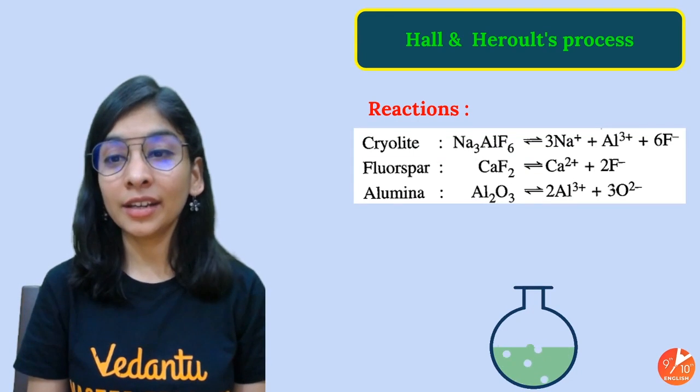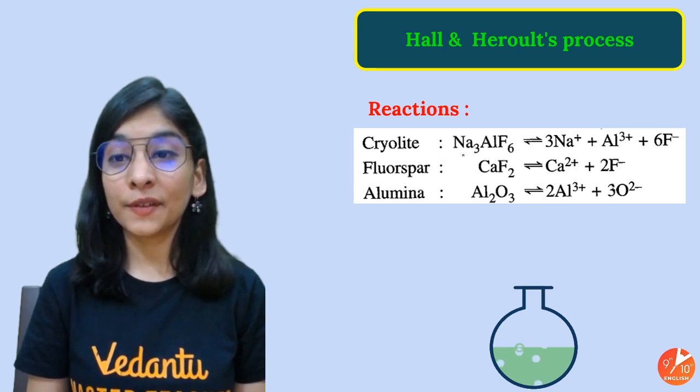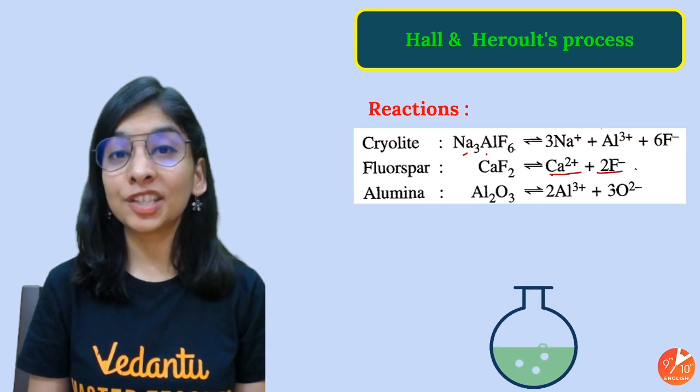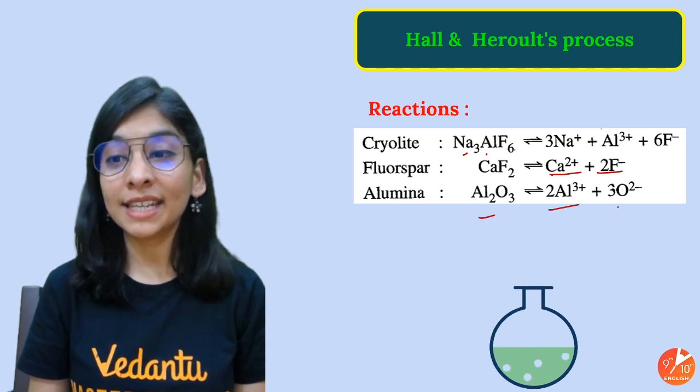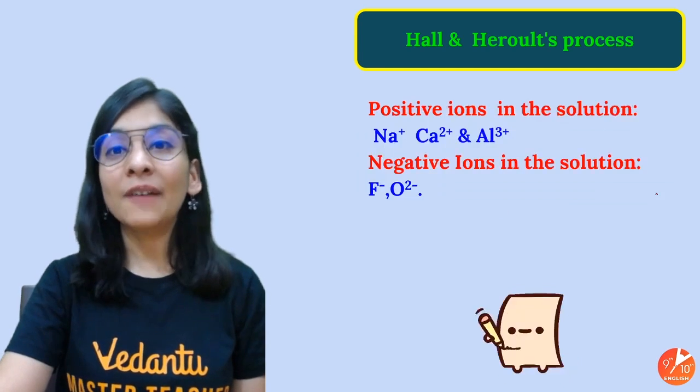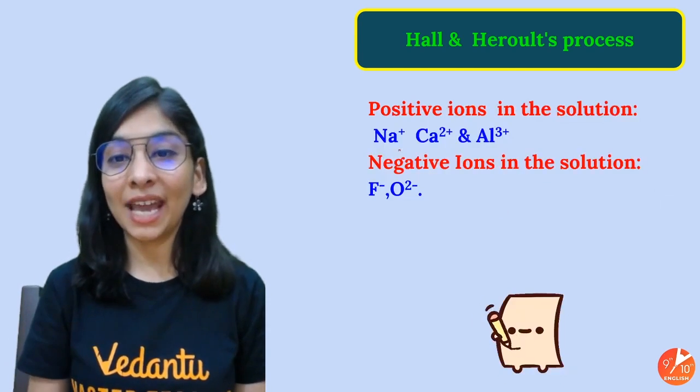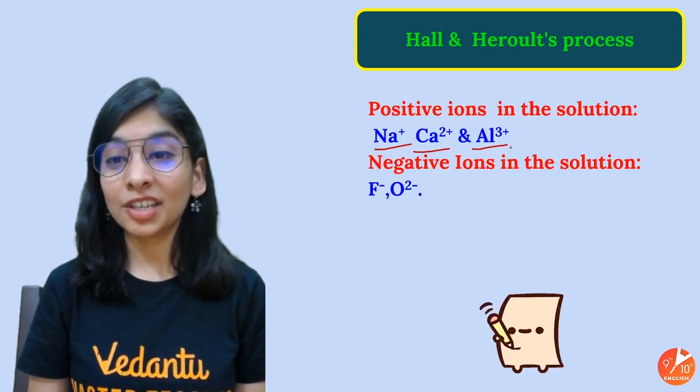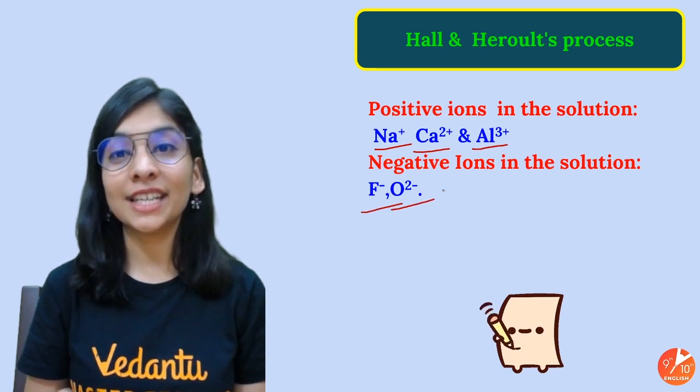So what will happen? My cryolite will decompose to give sodium ion, aluminium ion, and fluoride ion. My fluorspar is giving calcium and fluoride ions. My aluminium oxide gives aluminium and oxide ions. So we have a variety of cations and anions. We have cations like sodium, calcium, aluminium, and anions like fluoride and oxide.